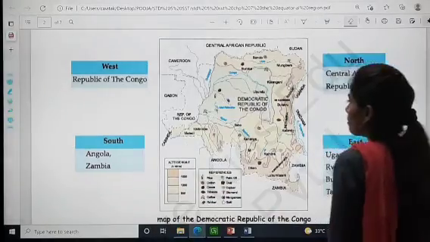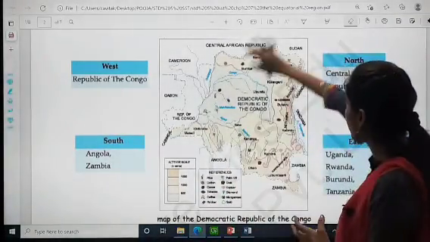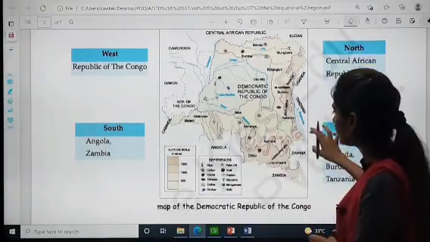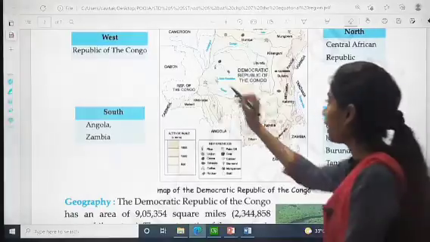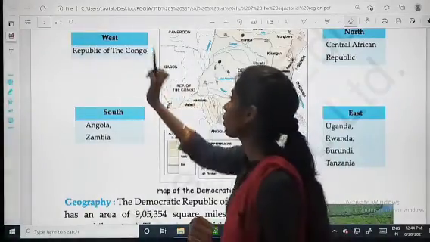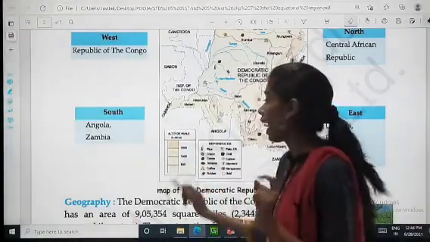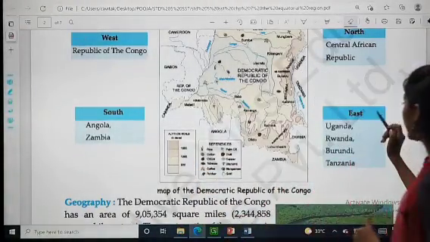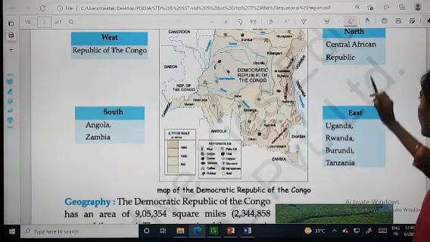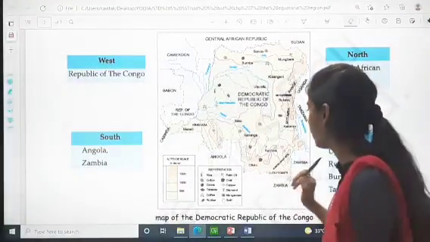This is the map of the Democratic Republic of the Congo, and you see all these neighboring countries are given. It is clearly mentioned here. In the west, it is the Republic of the Congo. South, Angola and Zambia. East, Uganda, Rwanda, Burundi, Tanzania. North, Central African Republic.